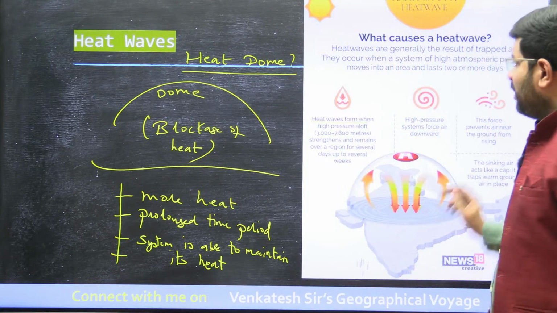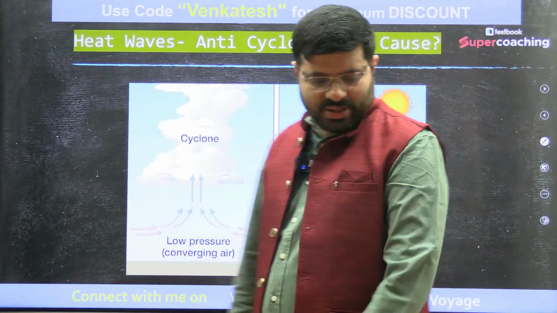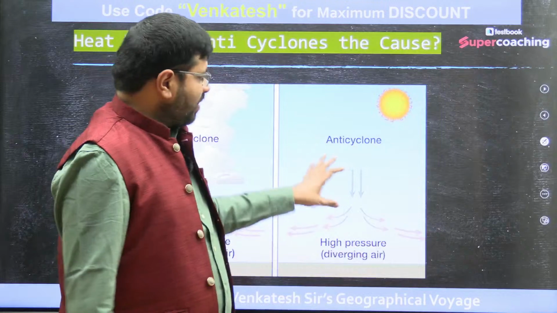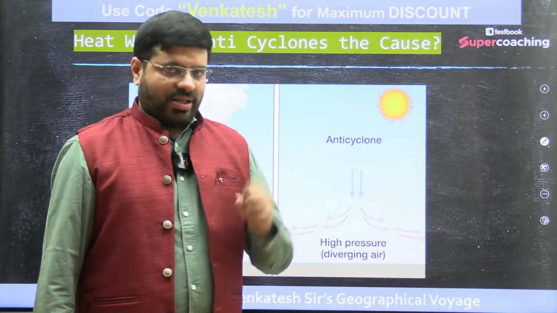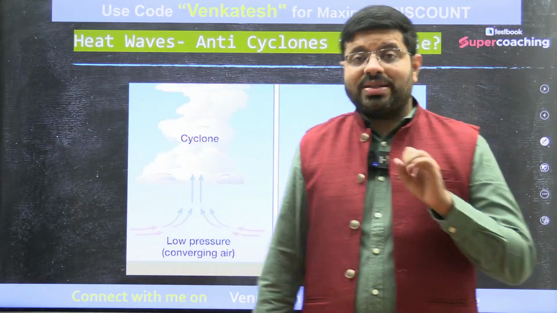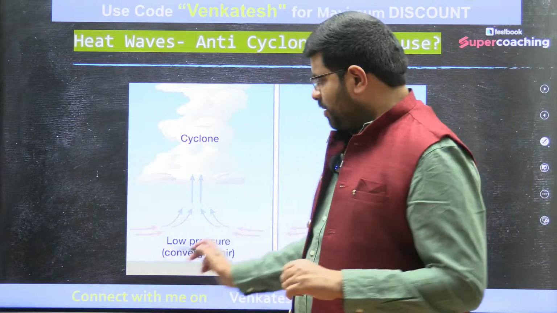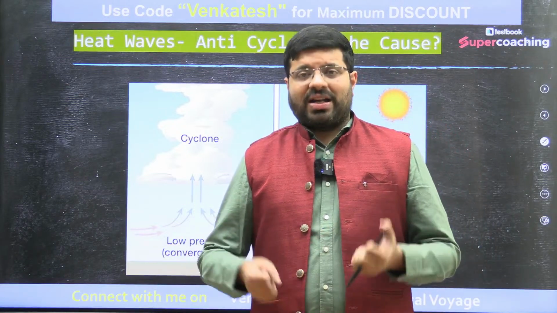And for this heat dome to occur, one of the key things you need to understand is something called anticyclonic conditions. Now what happens when there is an anticyclonic condition? We all know what a cyclonic condition is. Imagine a region is receiving more heat, the air will start rising.